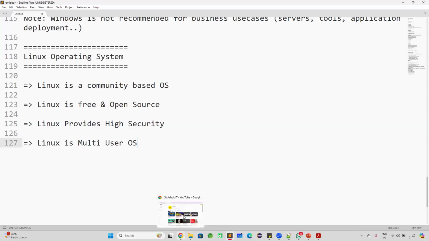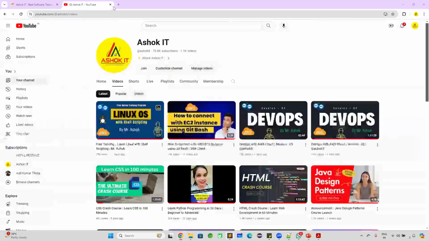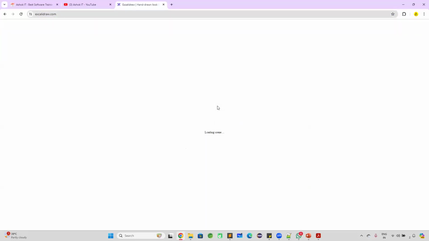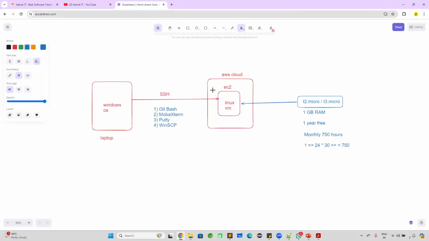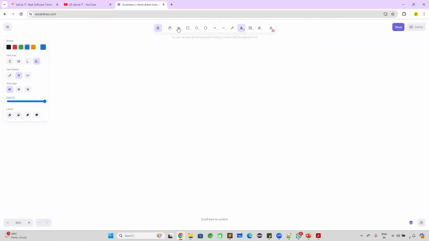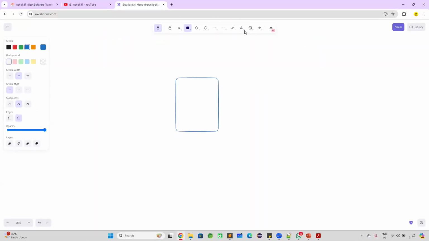What is the meaning of multi-user based operating system, guys? If I create one Linux machine, then multiple people can access that Linux machine at a time. For example, in my project, Jenkins server is available. Jenkins server I have installed.